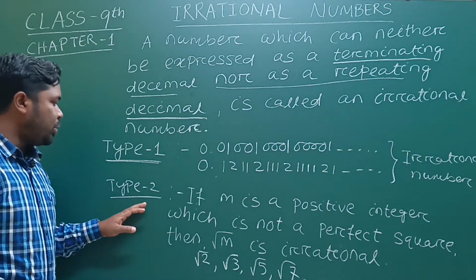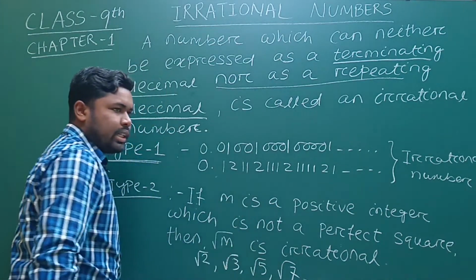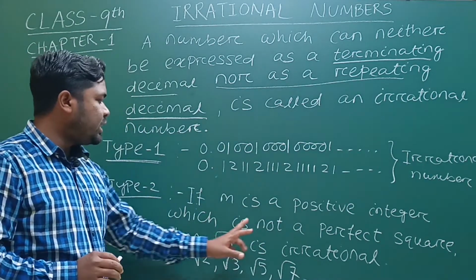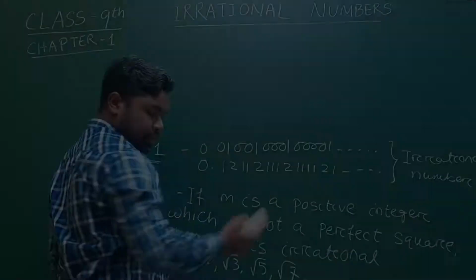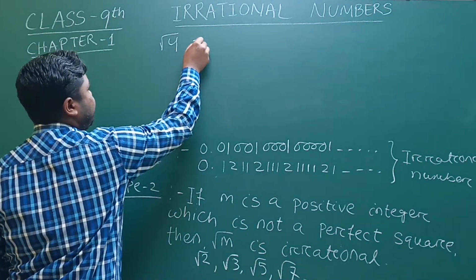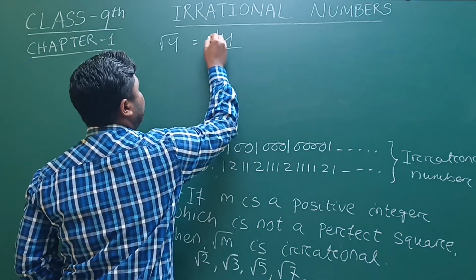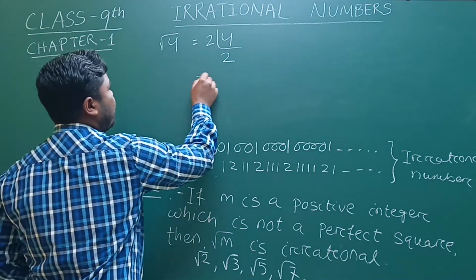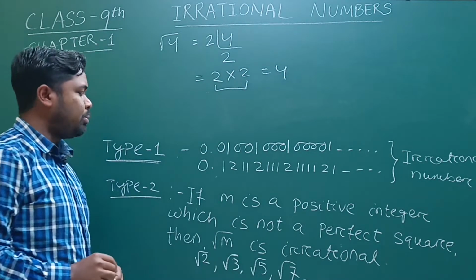Now type 2 irrational numbers. If m is a positive integer which is not a perfect square, so what is a perfect square? Let's see. For example, I write root 4. The factors of root 4 are 2 twos are 4, so it is a perfect square. 2 into 2 is equal to 4.